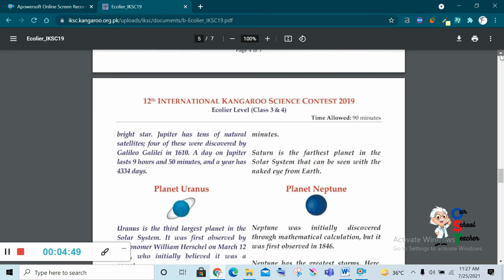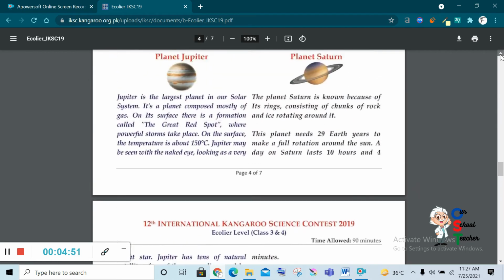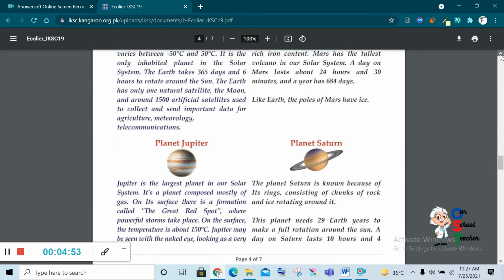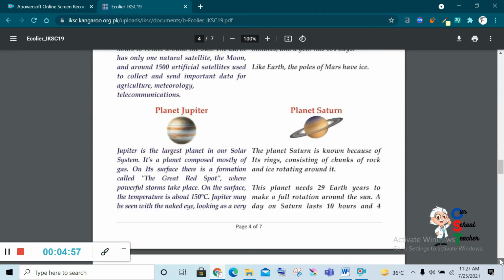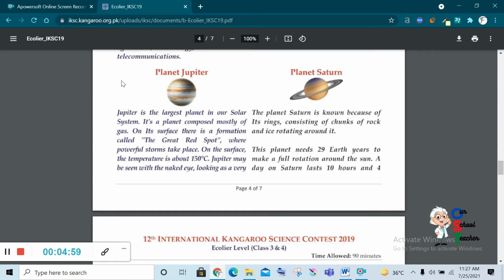Now, Jupiter. Jupiter is the largest planet in our solar system. Largest. It's a planet composed mostly of gas. On its surface, there is a formation called the Great Red Spot, where powerful storms take place. On the surface, the temperature is about 150 degrees Celsius.